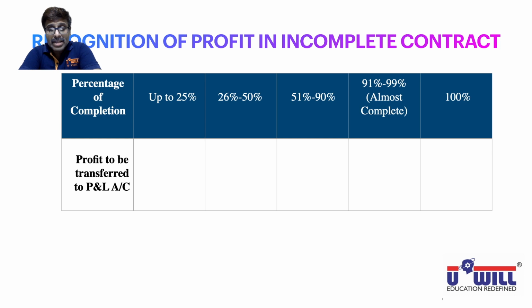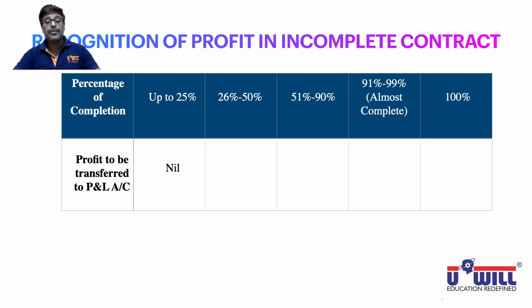Understand this. If the contract is only 25% over, it means less than 1/4 of the contract is completed. Very little work is done. So no amount will be transferred to the P&L account. You will keep aside the entire amount in the form of a reserve, because we don't know whether in the remaining 75% of the contract we are really going to earn any profit or not. So when the work done is very little, up to 25%, the profit transferred to the P&L account will be nil. The entire amount will be kept aside as a reserve.